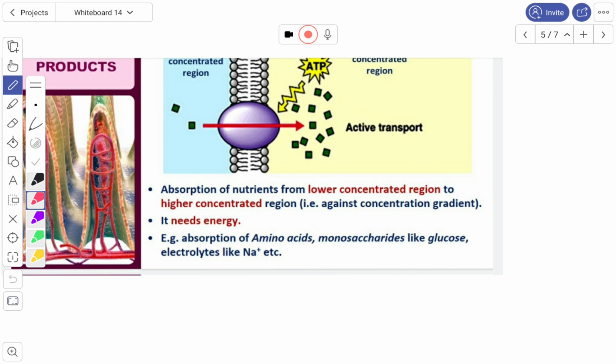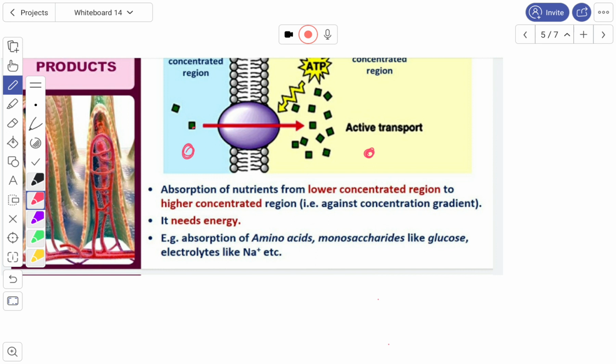So this is the absorption of nutrients from the lower concentrated region to the higher concentrated region. So this is the lower concentrated region, this is the higher concentrated region, right? So it is absorption of substances from low concentration to high concentration. For the movement of these substances they require energy because they are moving against the concentration gradient. You understand that they are moving against the concentration gradient, so they require energy.